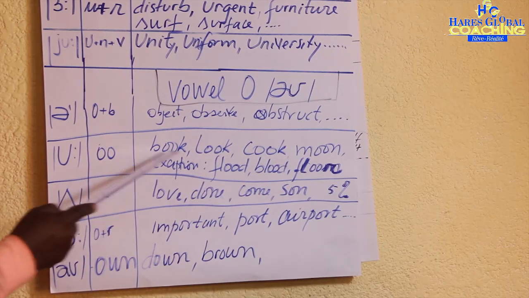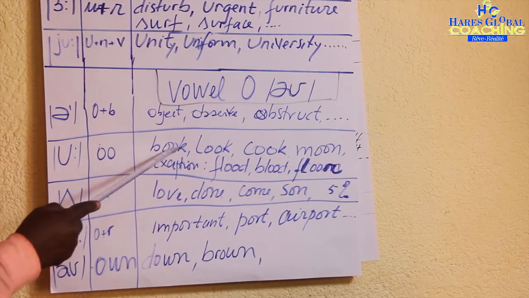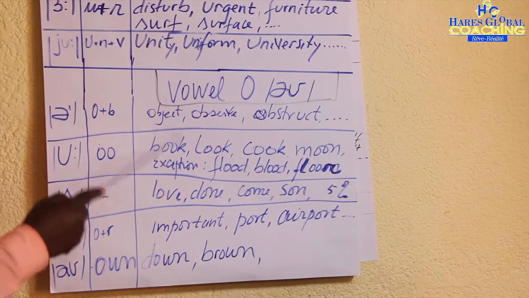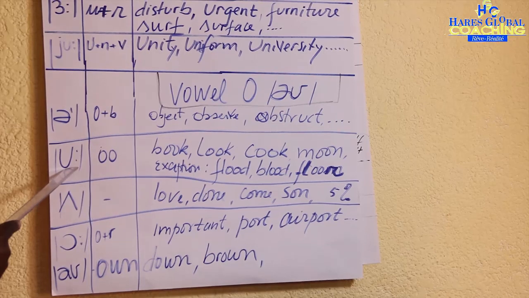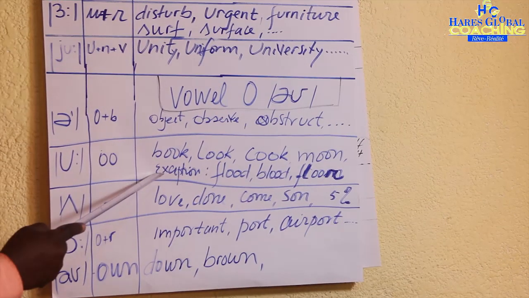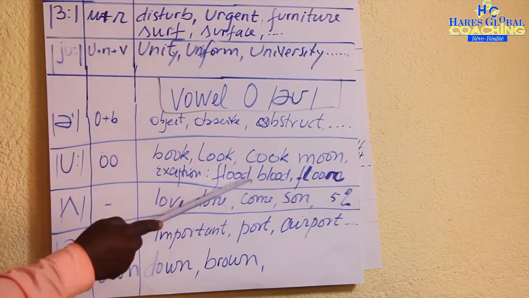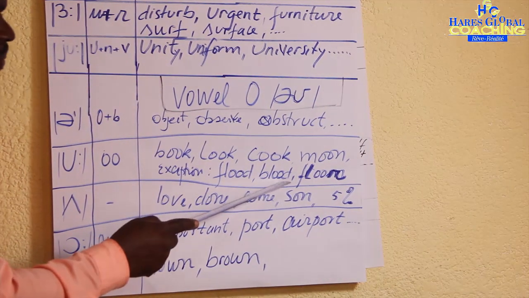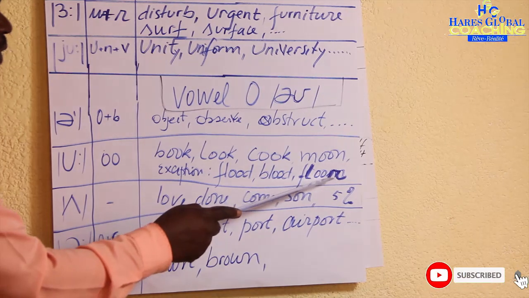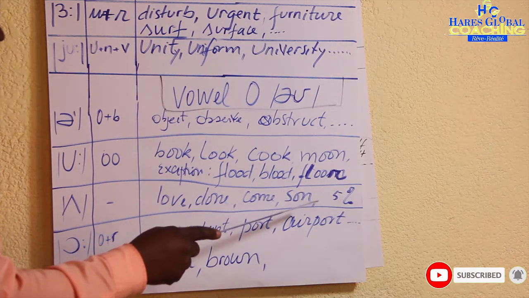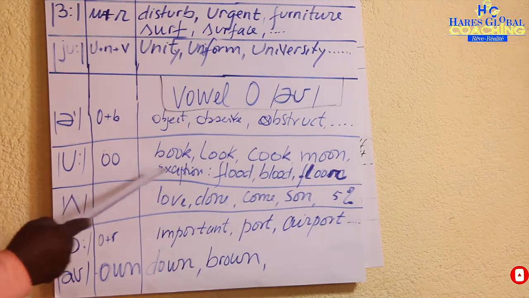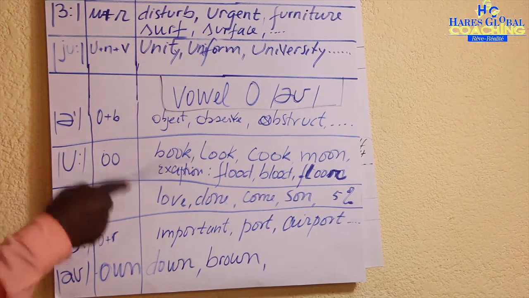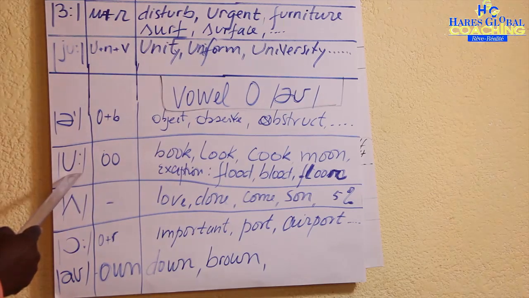The way it is written with double O makes the word read like this. But we have exceptions: flood, blood, floor. In general, when you see double O, tell your learners it is read /uː/.